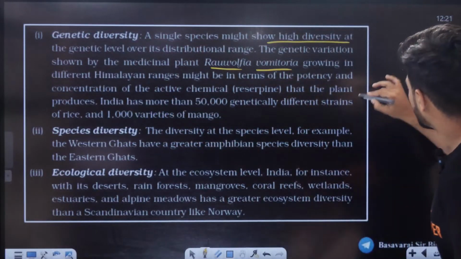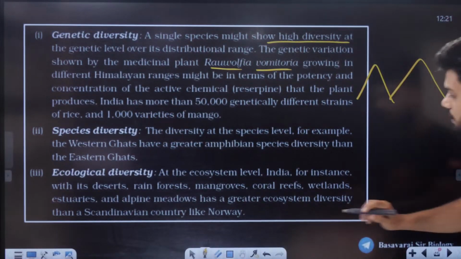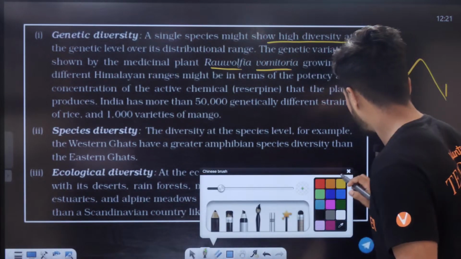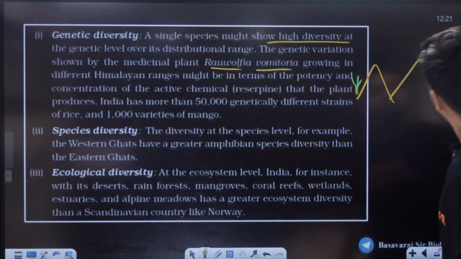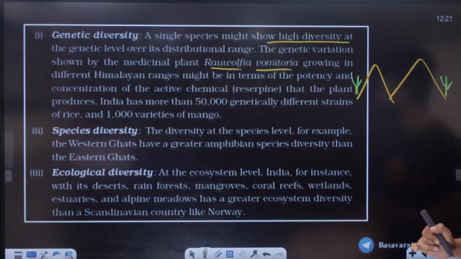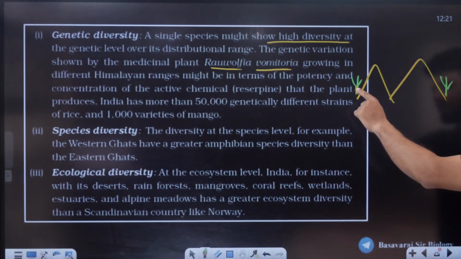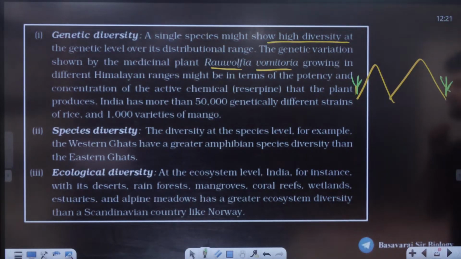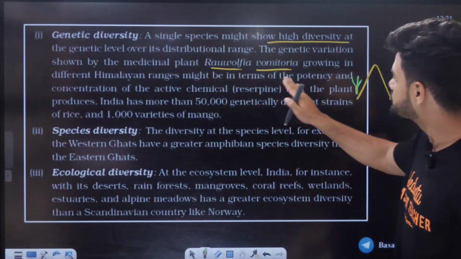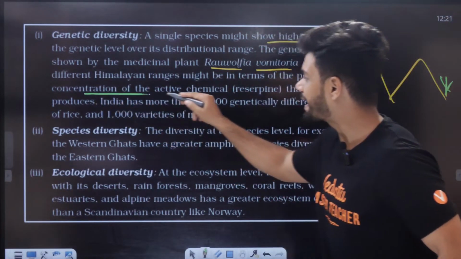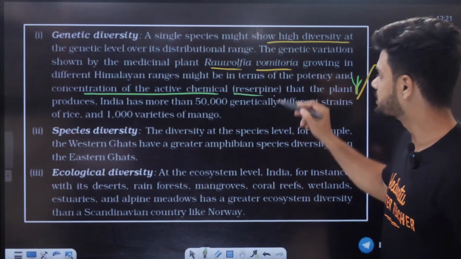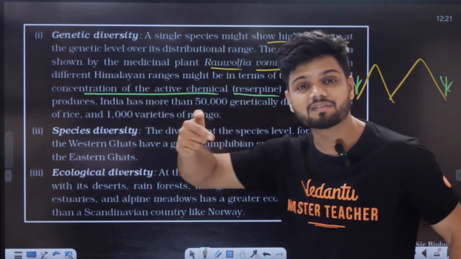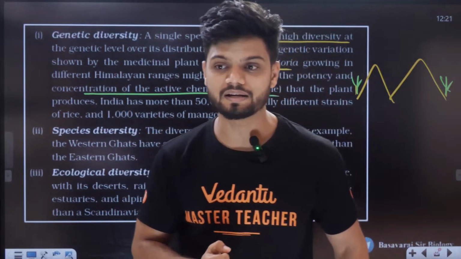For example, one Himalayan range and one more Himalayan range. Here I have one plant, and here I have one more plant. The plant growing here will have a different concentration of chemical than the plant here, in terms of potency and concentration of the active chemical, that is reserpine, which the plant produces. So this is diversity at the genetic level.